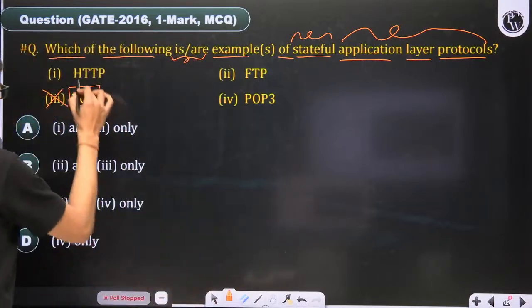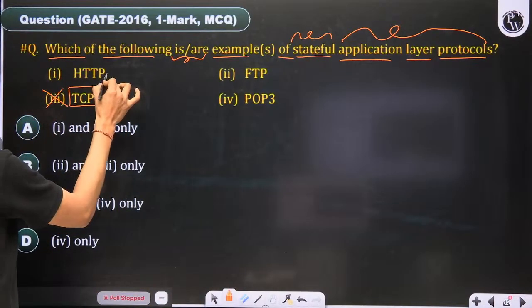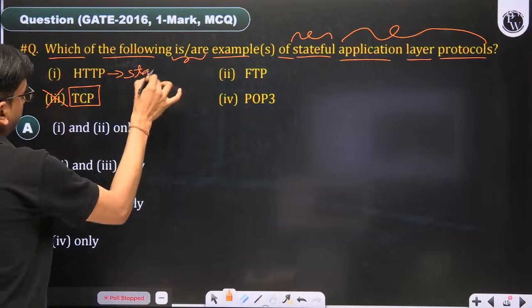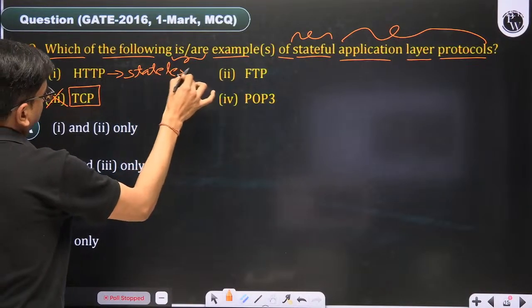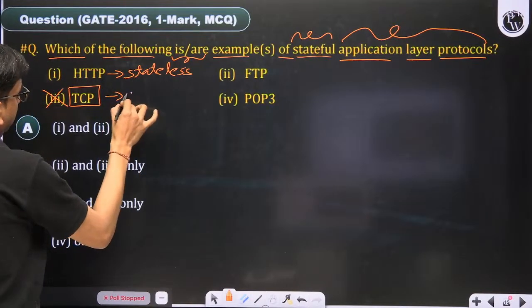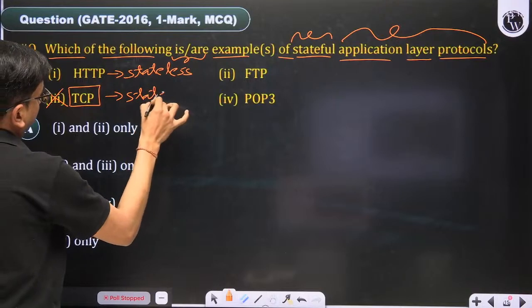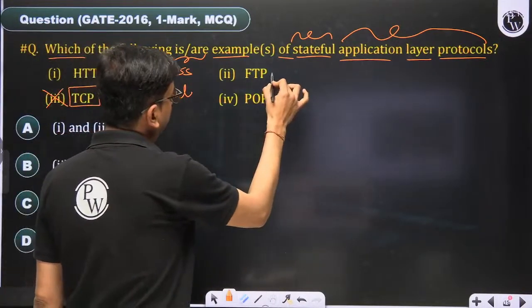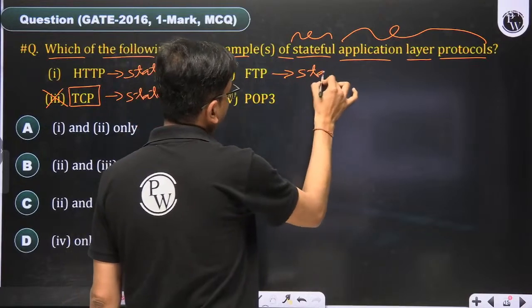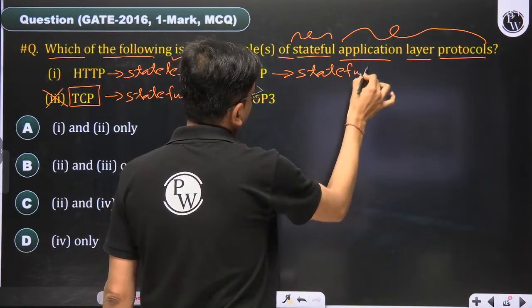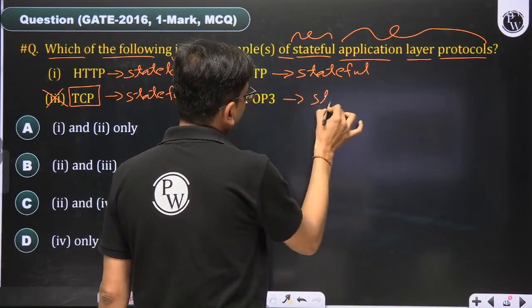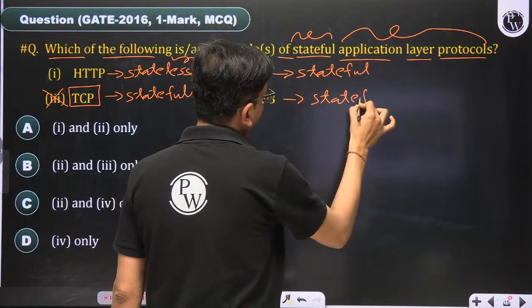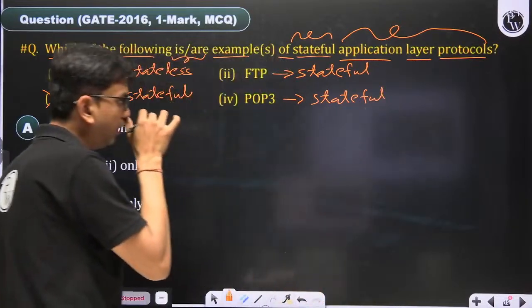In this case, HTTP is stateless, and this one is stateful. FTP is stateful. POP is stateful. So you can see this table, and by seeing this table you can give the answer.